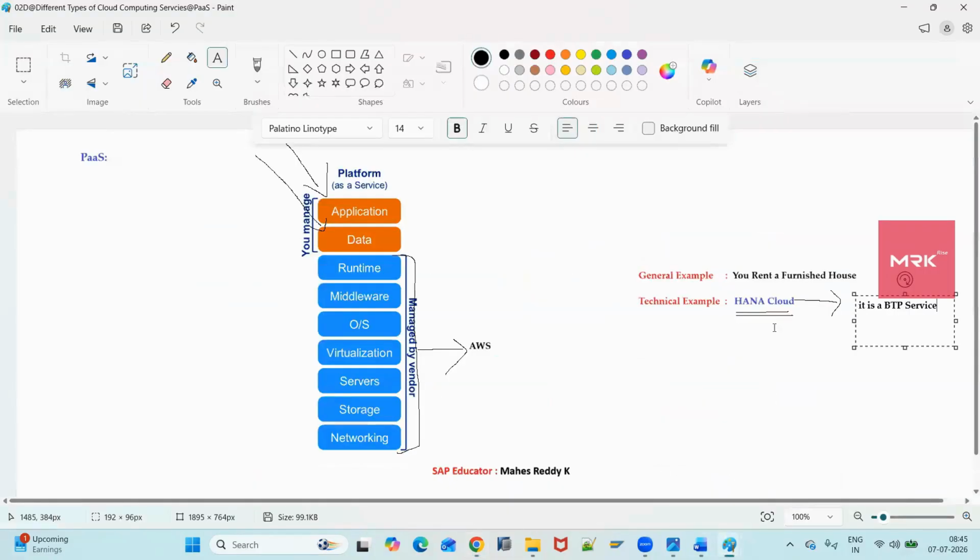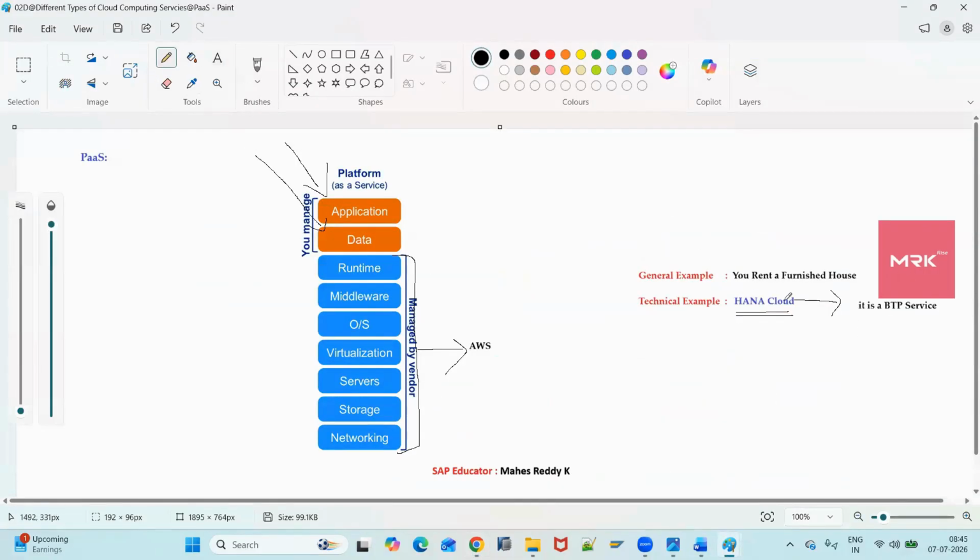So if you want to use this service, you just need to create it. HANA Cloud is a database software, right? Just create it. That's it. You don't need to download any database software. Why? Because SAP BTP is introduced as a platform as a service. They are providing many services: database services, application services. You don't need to download anything. Just create whatever service you want as per your business requirement.